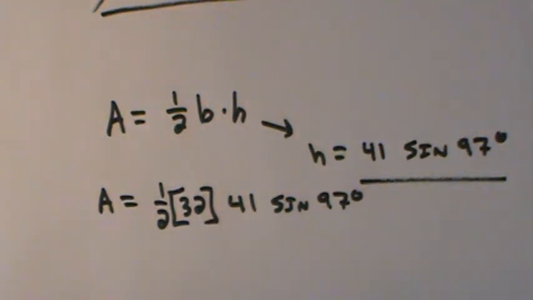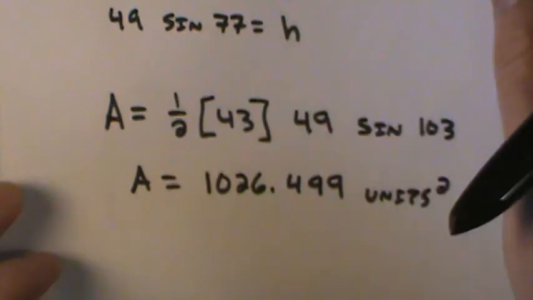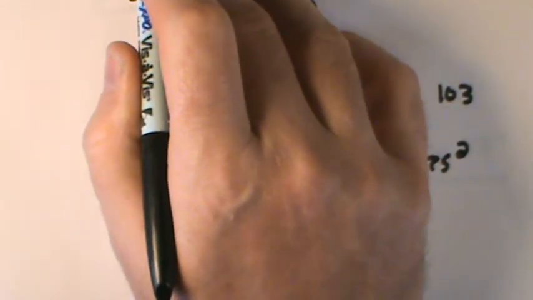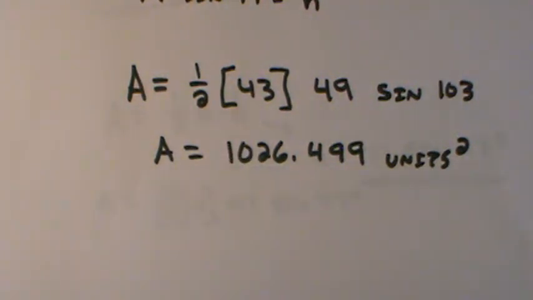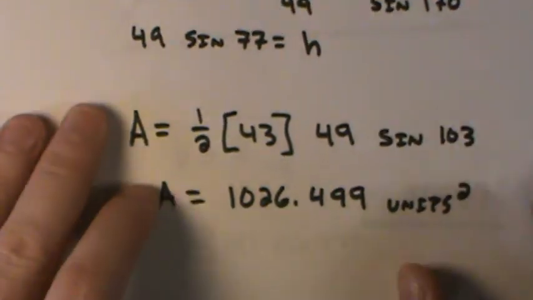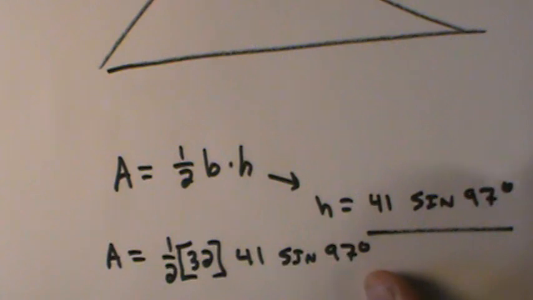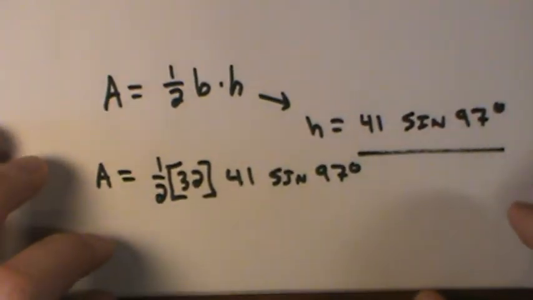It goes back to the concept of sometimes your altitude's on the outside, sometimes on the inside, and you're really always going to use that given angle, and it'd be the sine of that given angle. And you just need to know who your hypotenuse is and who your base is. So there's our example of how to find areas of triangles using sine.